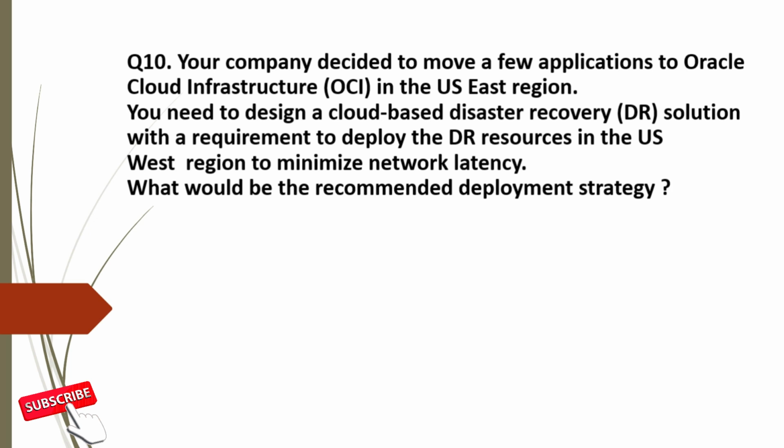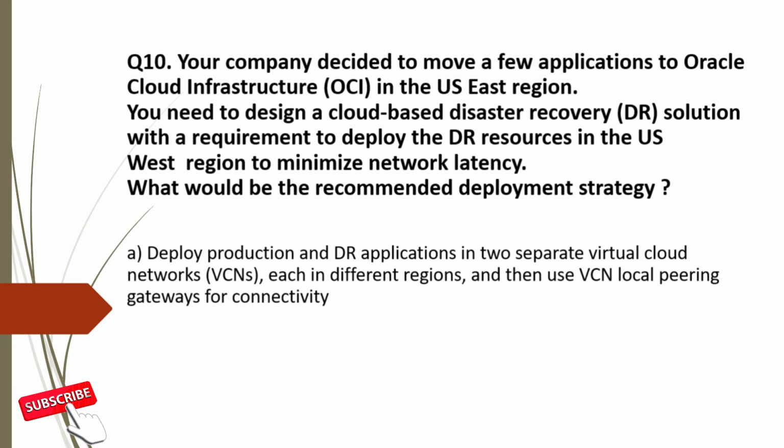Question 10. Your company decided to move a few applications to Oracle Cloud Infrastructure in US East region. You need to design a cloud-based disaster recovery solution with a requirement to deploy the DR resources in US West region to minimize network latency. What would be the recommended deployment strategy? And the options are A. Deploy production and DR application in two separate virtual cloud networks, each in a different region, and then use VCN local peering gateway for connectivity.